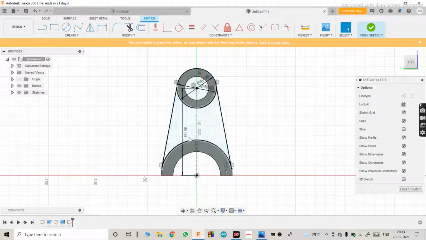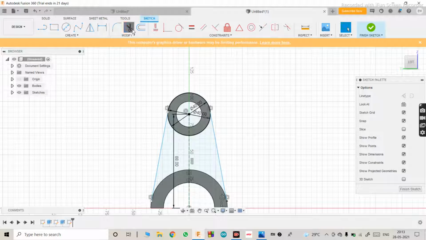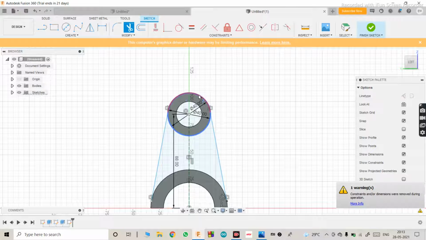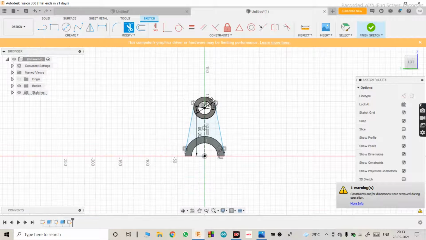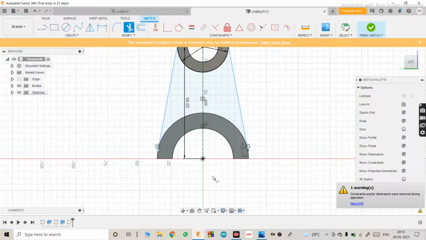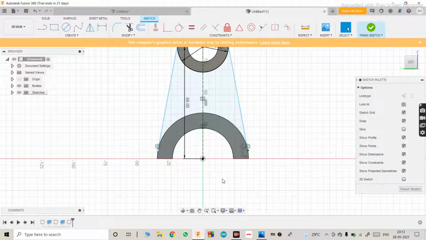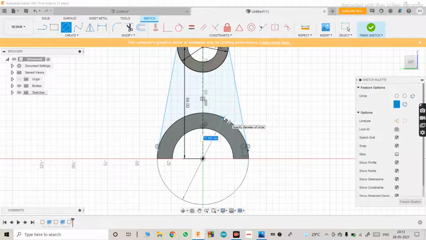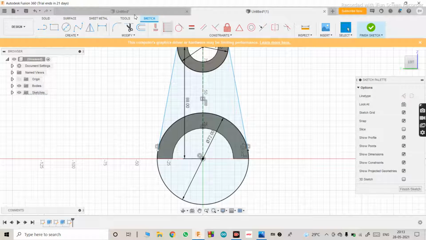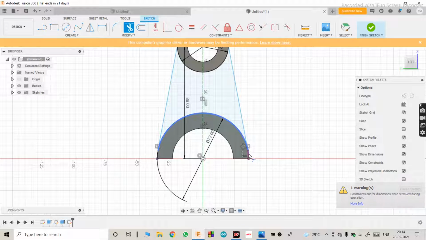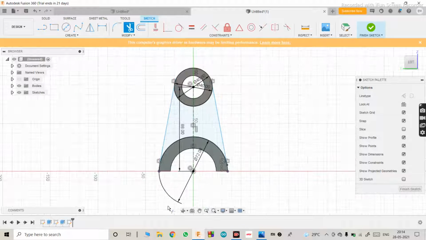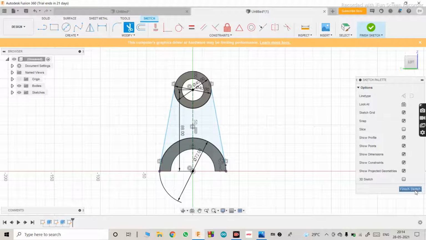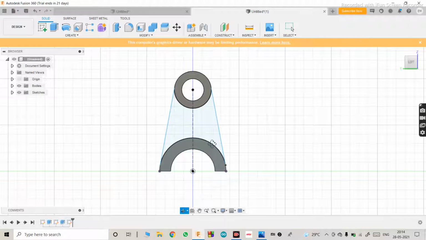Okay, then trim out this unwanted part. Do the same for the below part. Make it 72, enter. Then trim the unwanted part. Okay, then finish the sketch.